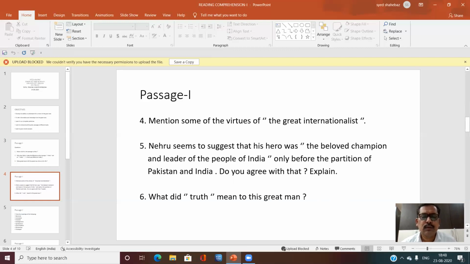Sixth question: what did truth mean to this great man? Truth meant a great deal to Gandhiji. His dominating passion was truth. So for him, truth is God. That is his dominating principle.